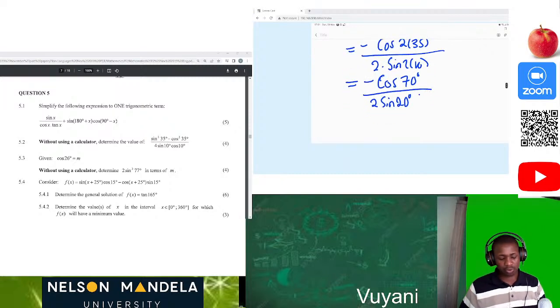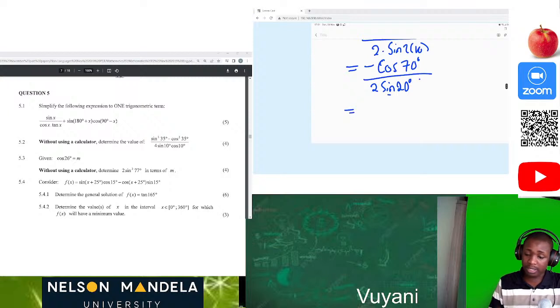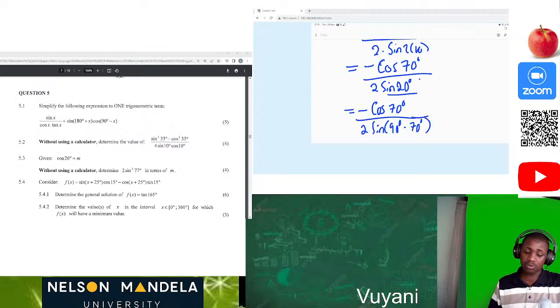Now we must solve this without using any calculator. How are we going to solve this, guys? We can solve this in an easier way. We can say that it's still negative cos of 70 degrees divided by 2 sine of 90 degrees minus 70, which is still 20.